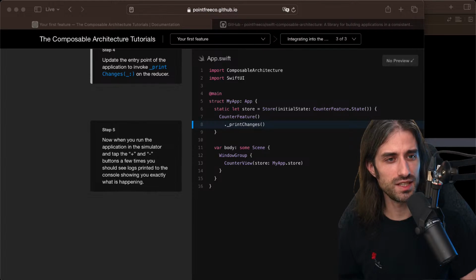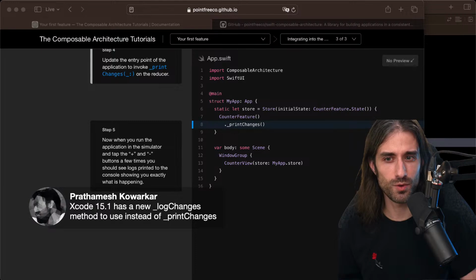And apparently there is a change in Xcode also for the underscore print changes. I'm also showing it so that people watching the replay can see it easily.